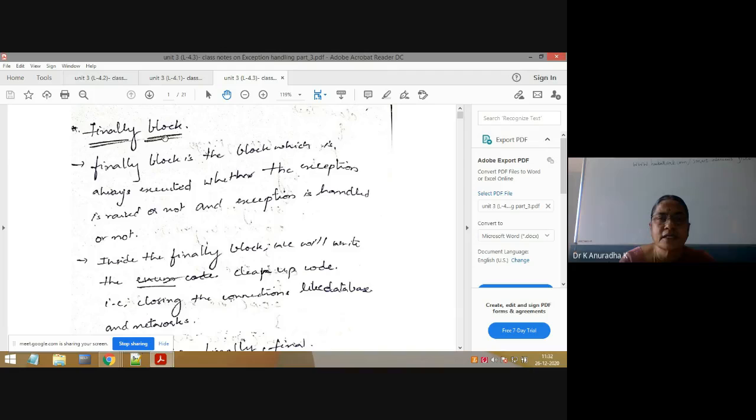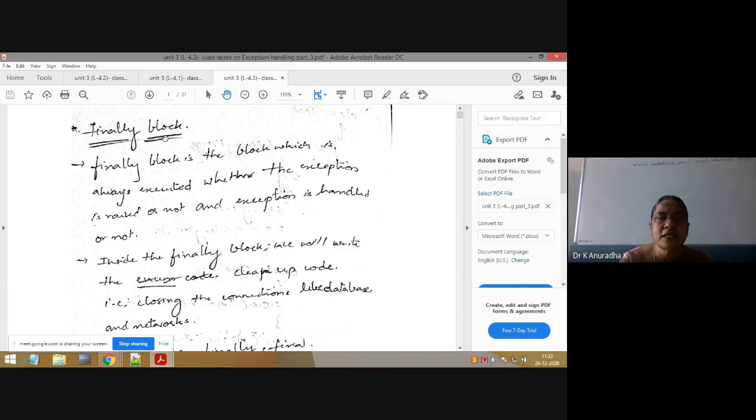Try, catch and finally, these are the blocks. Block means an open brace and a closing brace, and in between we can write some functionality. That is called a block. So each block is given one name. Try block means try followed by open brace, closing brace. Inside the try block, we will write the code.